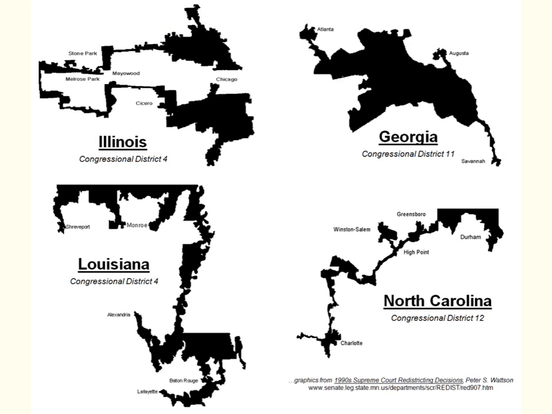Here are some real-life examples of gerrymandered states. All 4 of these congressional districts are pretty oddly shaped, except maybe for Georgia, but Illinois, Louisiana and North Carolina are all perfect examples of gerrymandering.